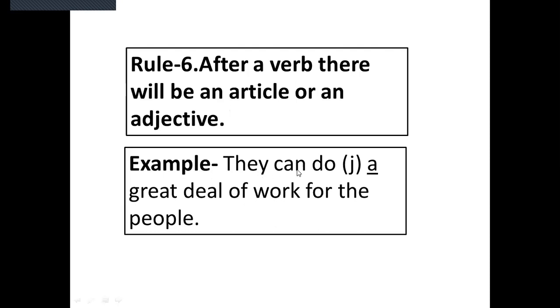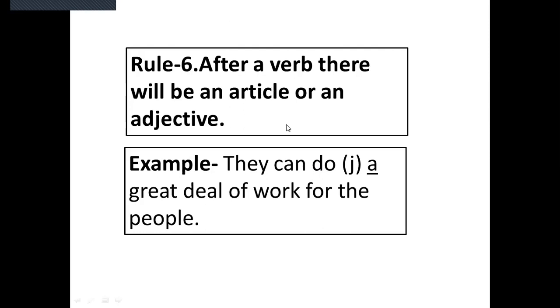So you can find a verb, that is can do, they can do, that is a verb, do is the principal verb. So after this verb do, we can write an article or an adjective. For example, they can do.